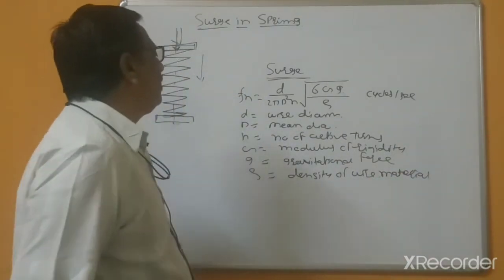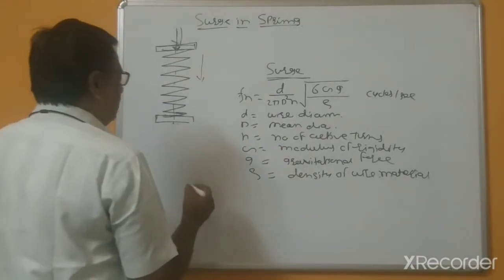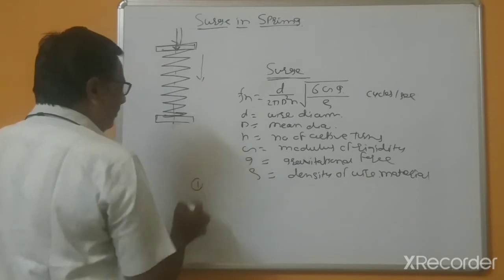So this is the formula, and how can you avoid this surging phenomenon in the springs?